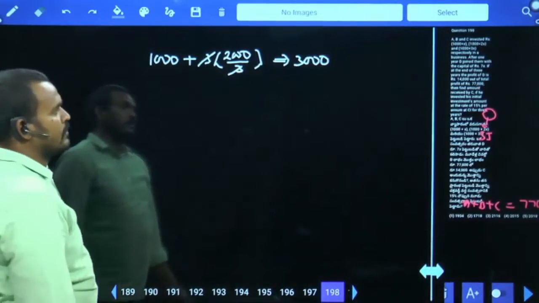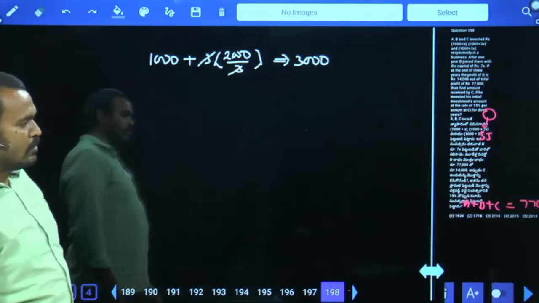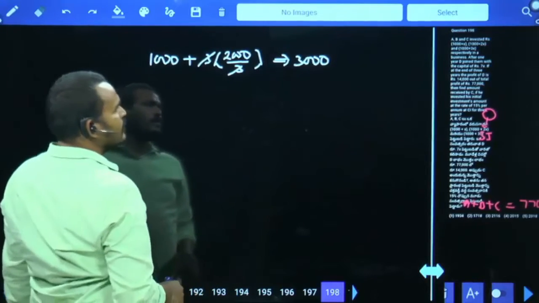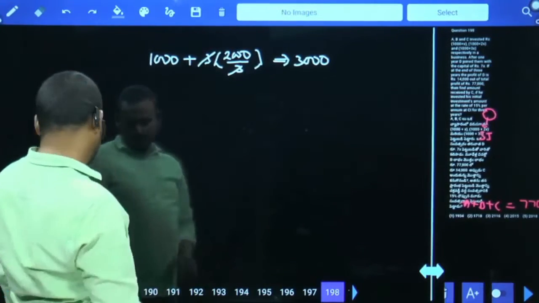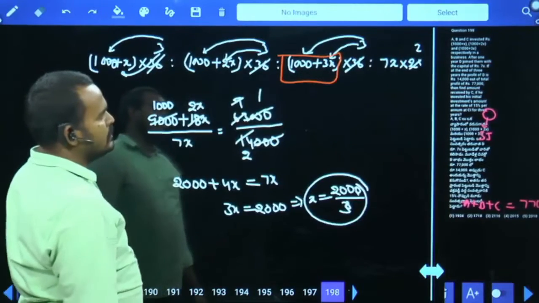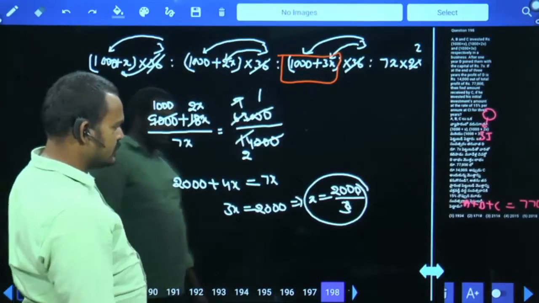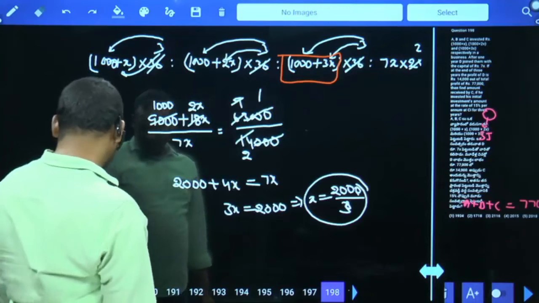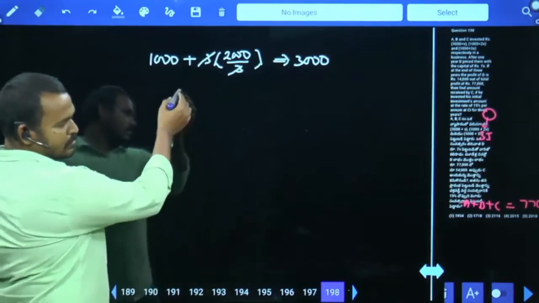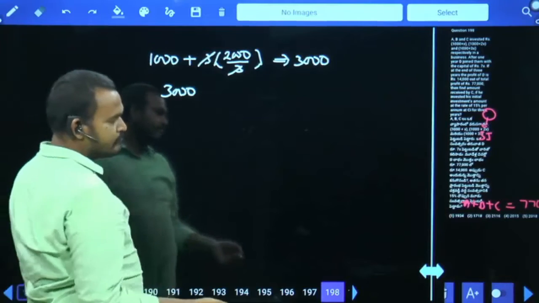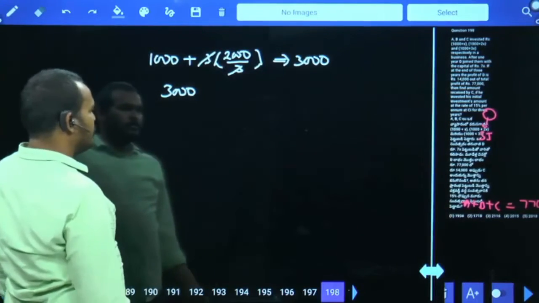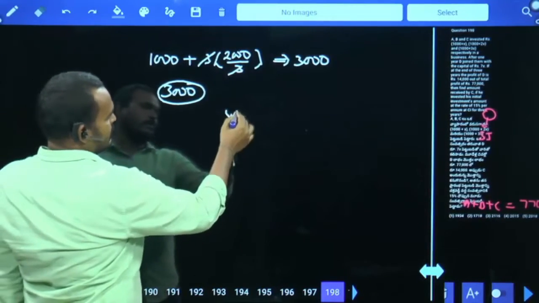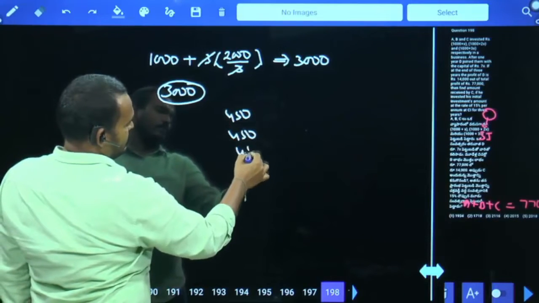45%. More than 45%: first 45% it will be 1350 actually, on 3000. 1000 plus 3X, the 3 cancels, so it will be 2000, meaning 3000 plus 2000 plus 1000. 15% means it will be 300 plus 150, 450, 450 plus 450.